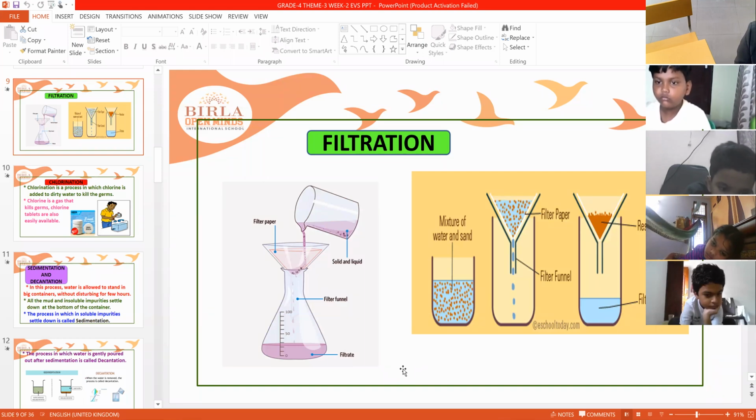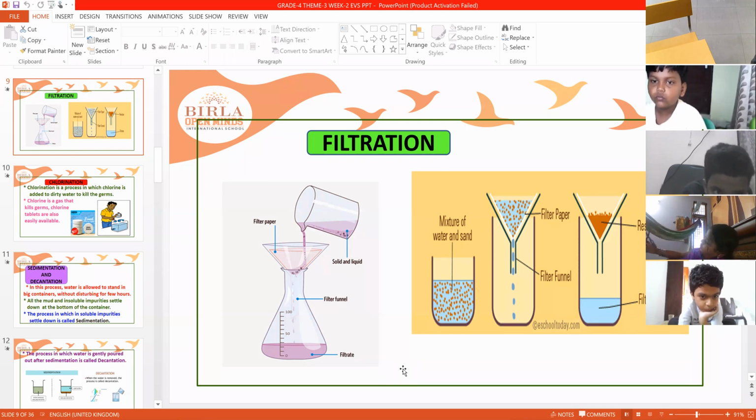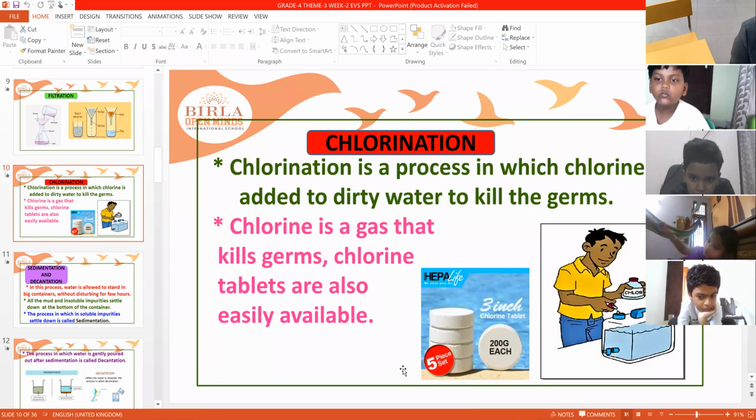These are the filter papers. You filter the water, pure water will collect in the container and impurities will be stuck in the filter paper itself. The next process is chlorination.